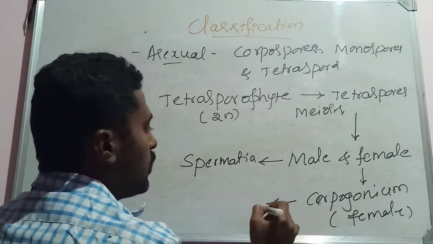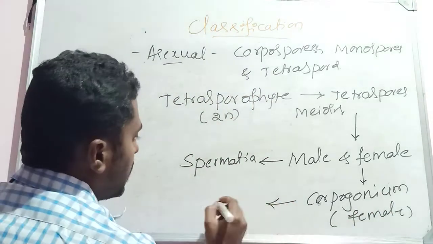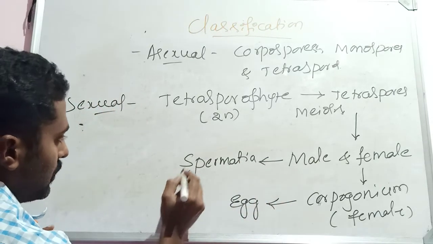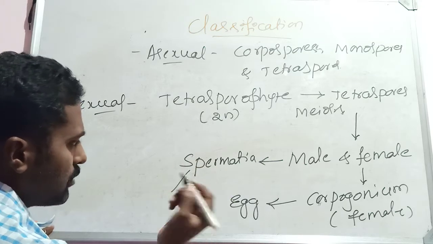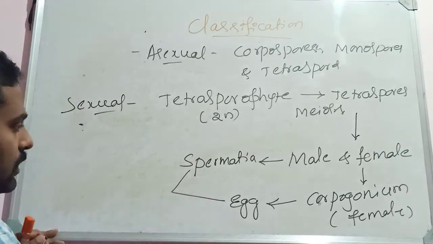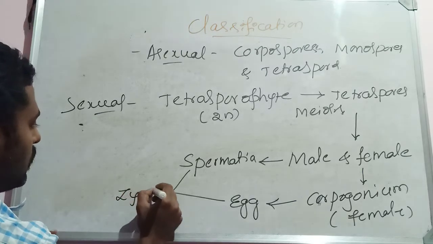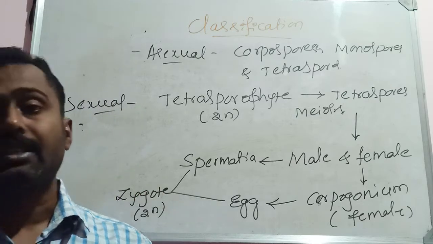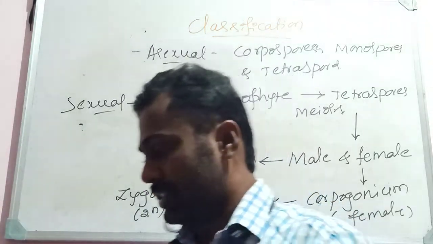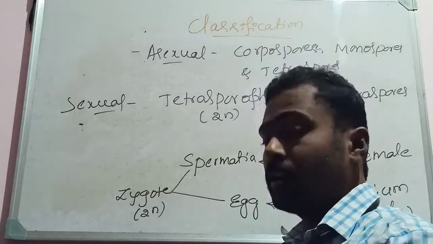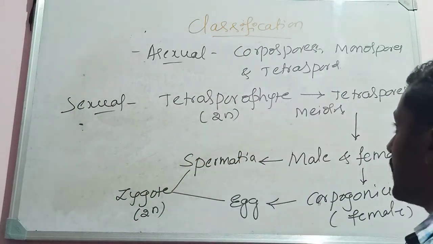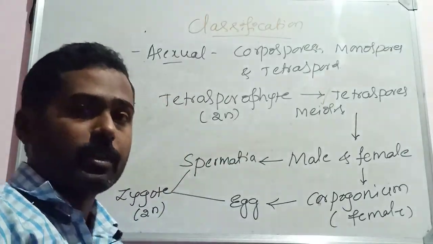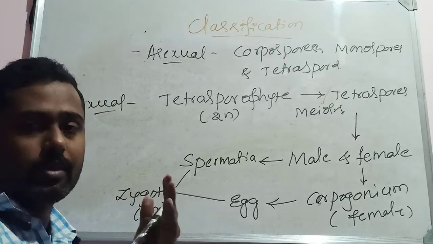This carpogonium encloses the egg. The spermatia, the male gametes, and the egg fuse together forming the zygote. This zygote is diploid here. So unlike the other algae, the zygote here does not undergo meiosis. Remember this thing. Meiosis has already taken place, during the development of the tetraspores. It means meiosis takes place once in a life cycle.